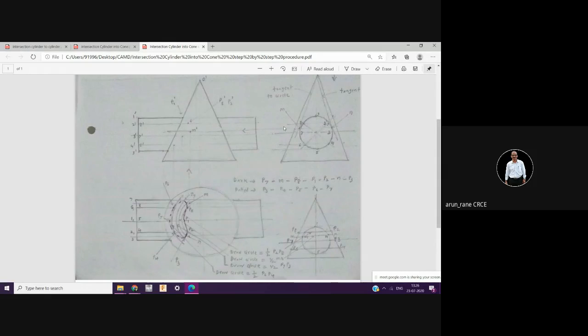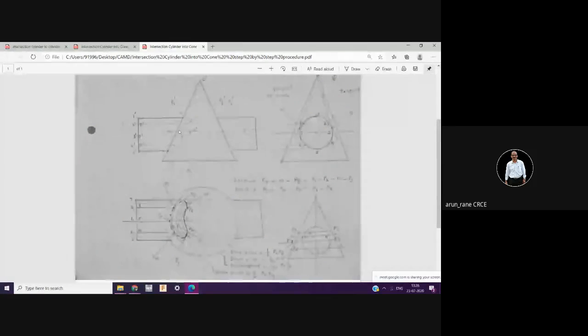Then you have to project this here also. A line through mn you have to project here, and you will come to know when you do the drawing. This you have to project here as well. This is the m point like this, and n like this. There is no need to draw or write this, this is just for your understanding. And then you project these points up.